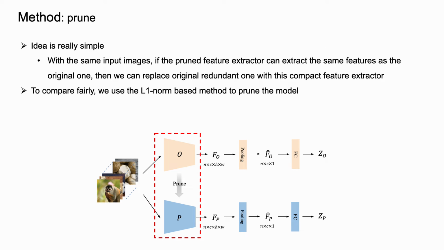About our method, MIR, the idea is really simple. We try to fine-tune a pruned feature extractor to make it produce the same output as the original feature extractor. So the first step is to prune the model. We are not focusing on how to prune, so we use the L1 norm-based method to prune the model. It's a data-free pruning method, which means no training samples are used.